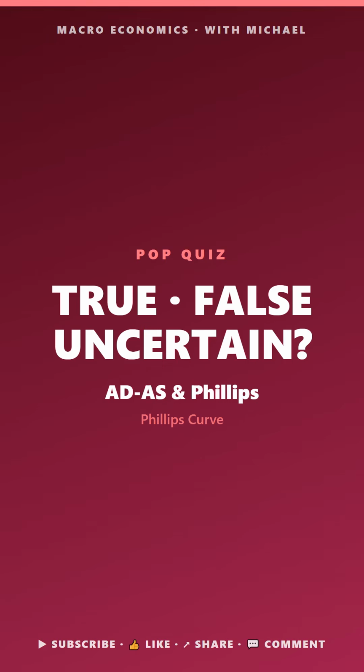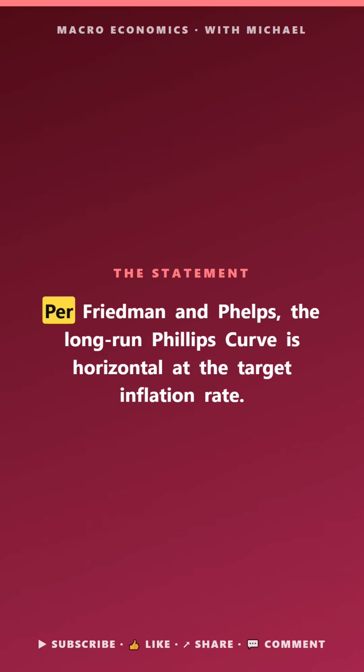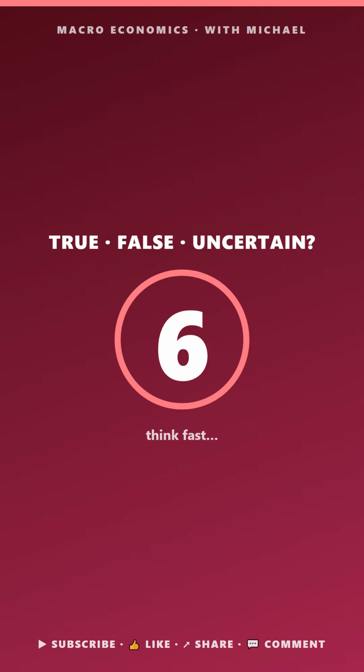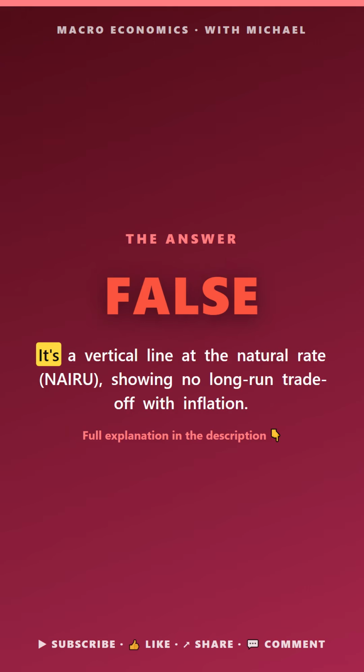Macro pop quiz. ADS and Phillips. True, false, or uncertain. Per Friedman and Phelps, the long-run Phillips curve is horizontal at the target inflation rate. The answer is false. It's a vertical line at the natural rate, Nehru, showing no long-run trade-off.